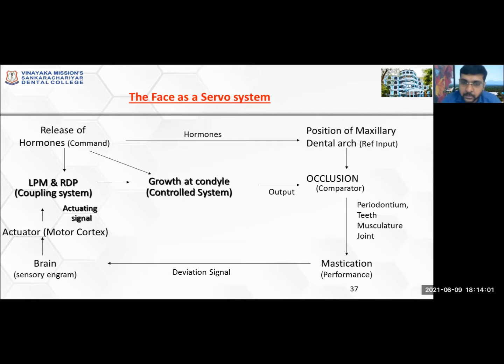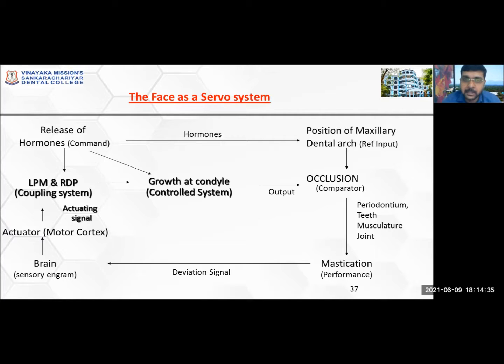We have to go in front to catch up with the maxilla, the reference, so that the occlusal problem will be corrected. It will automatically give another feedback for the release of hormones like somatotropin and growth hormones, which will act on the condyle, which will lead to growth of the mandible, and the mandible will catch up with the maxilla to come in front and have an ideal occlusion. So this is how our body finds one problem and corrects it by itself.